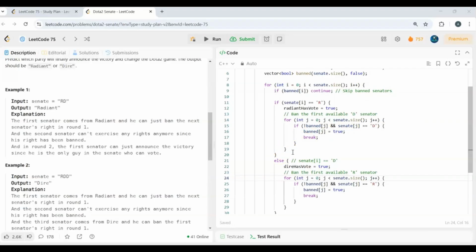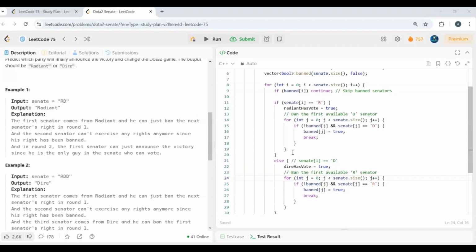When we move on to the next index, we'll again try to find these three steps: whether the current character is being banned or not. If it is banned, we'll move on to the next index. Then we'll check whether he is from the radiant party or from the dire party. If he is from the radiant party, then we'll search for the first available dire senator by again using a for loop to ban him.